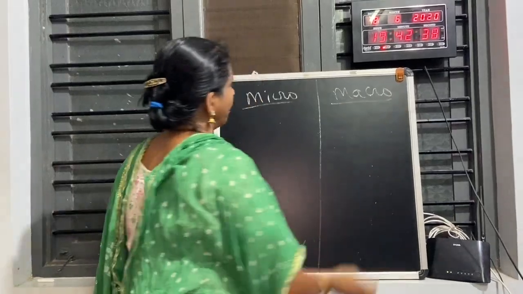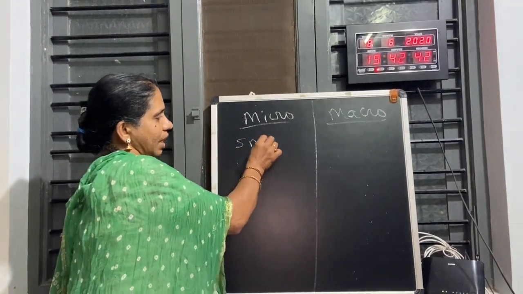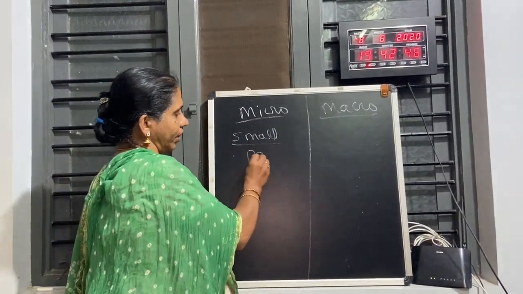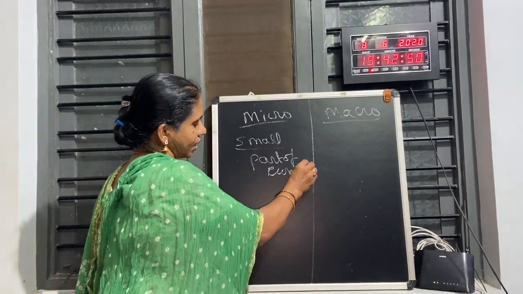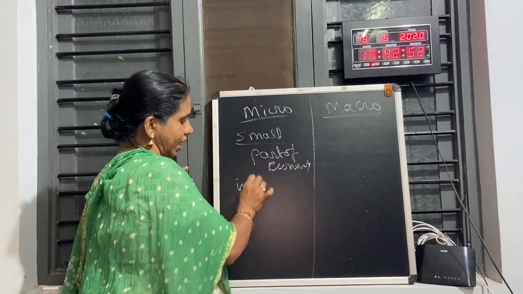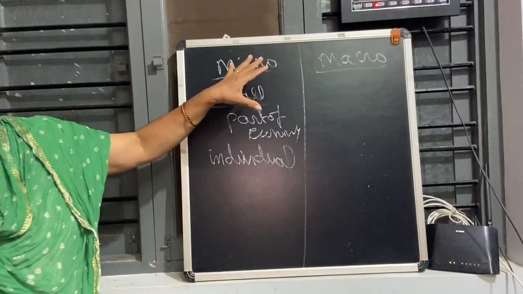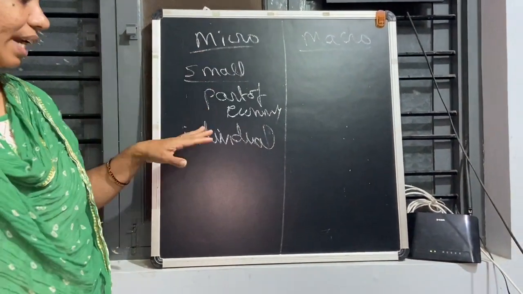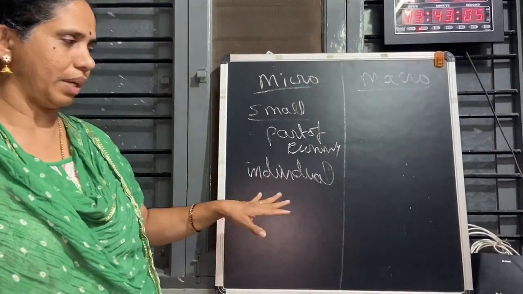Next question is micro and macro. What is the difference between micro and macro? You know very well, micro is derived from the word micros, which means small. We study economics as a part of the economy, not as a whole. For example, an individual producer or consumer, an individual price, like that.